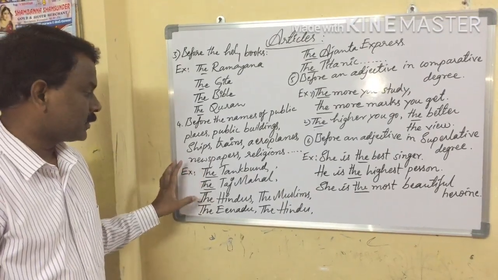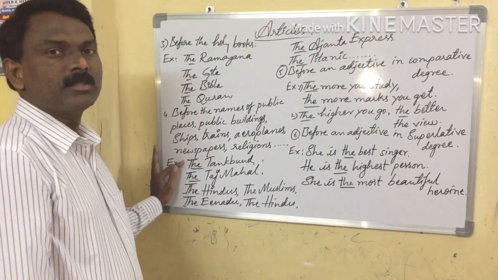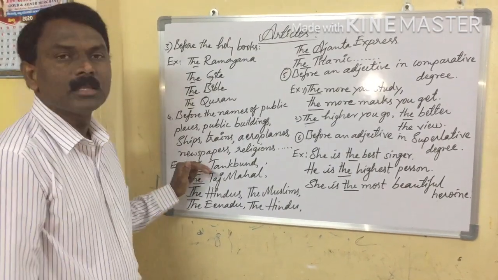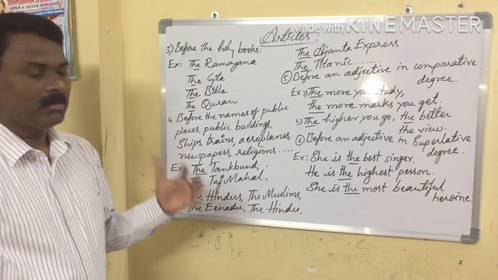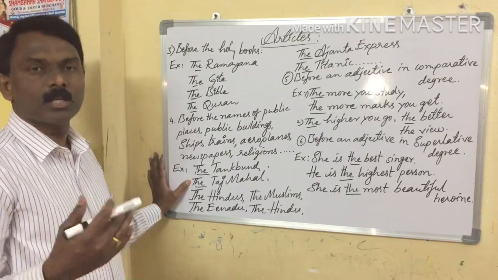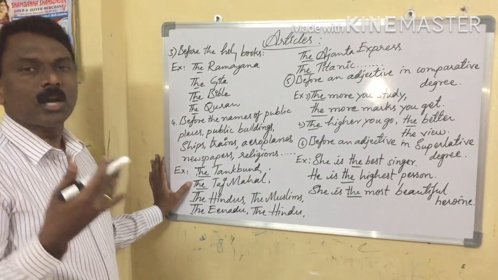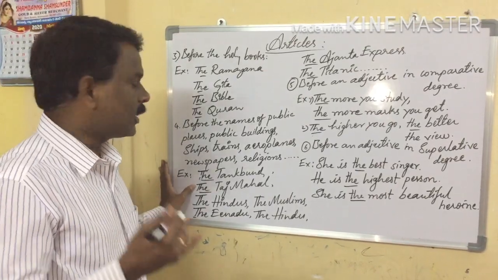Let us see examples. First example is the tank bund. Okay, tank bund is very famous place in Hyderabad. So that's why for famous places can be followed by the article. Okay, here the Taj Mahal, the Charminar. Okay, this kind of places can be followed by the article.